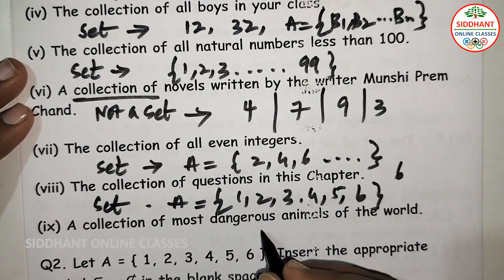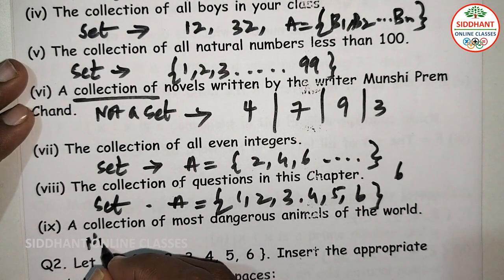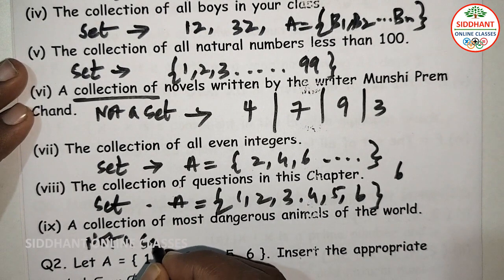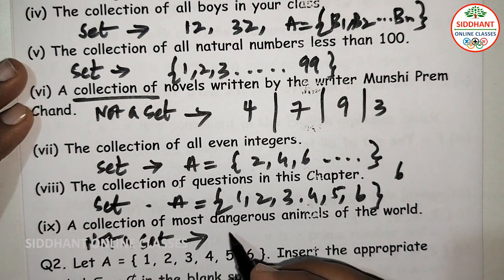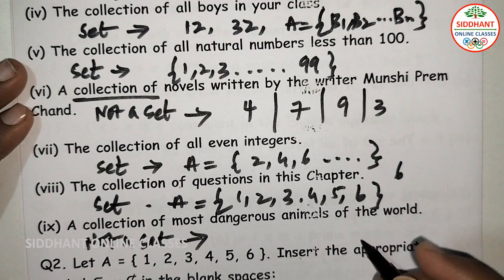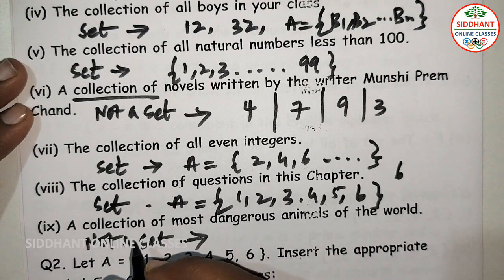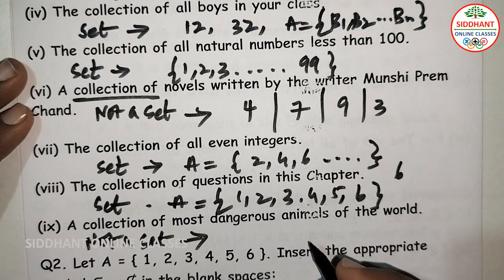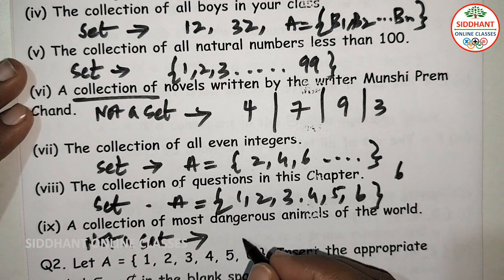Ninth one, a collection of most dangerous animals of the world. So it is also not a set here, because the collection they asked is of most dangerous animals. So here also the perspective is different. We are going to get different answers and we are going to make different collections. So it is not a set here.